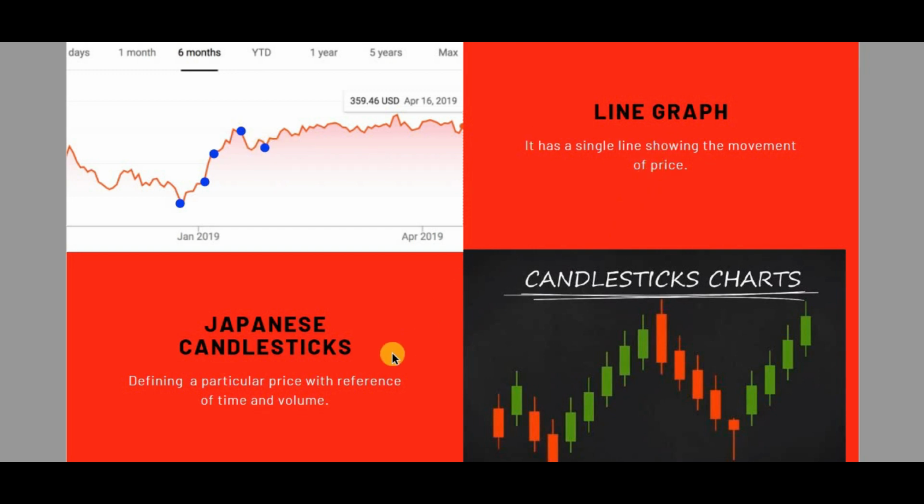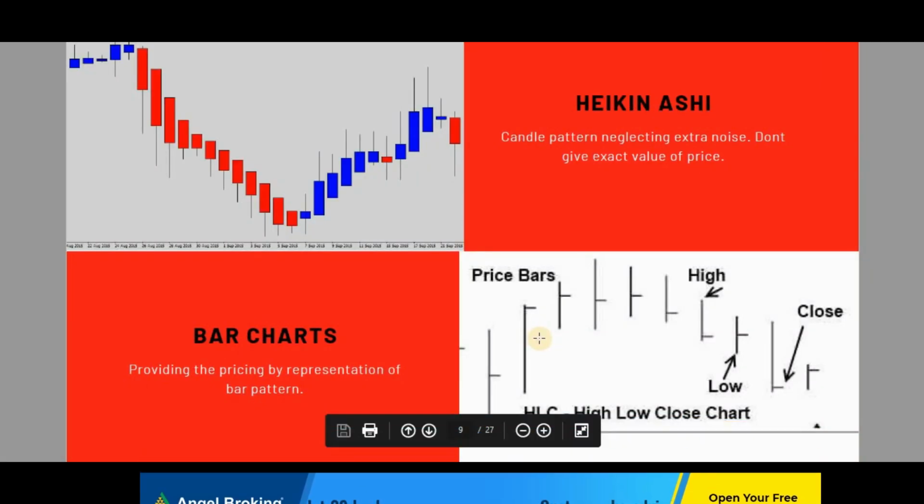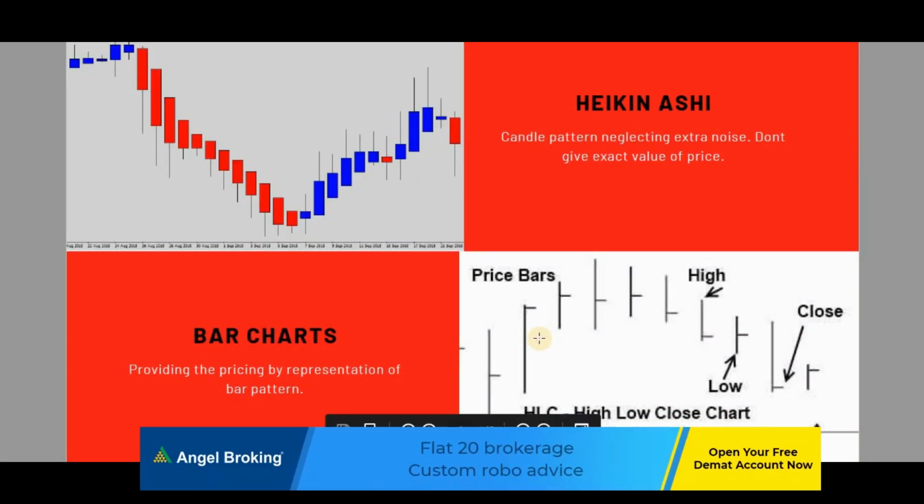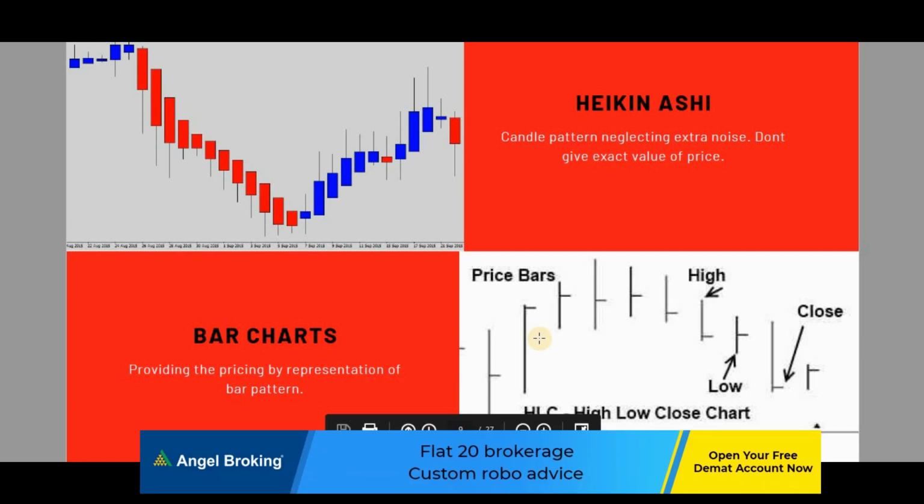Then comes the Japanese candlestick, which you will study in the intermediate level of the English version, or if you know a little Hindi, the video is already there; you can just go and watch it. Next is the third, Heiken-Ashi. Heiken-Ashi is different from the Japanese candlestick.